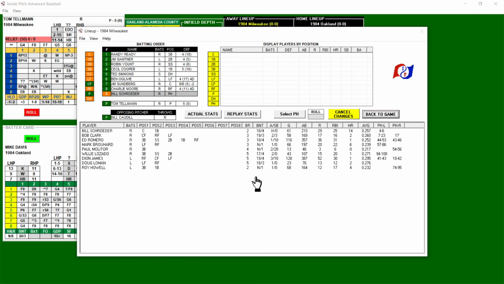All right, so, Manning was playing center. No, right? Yeah, Manning was playing center, so I need a center fielder that's not in the game. Deion James was a 4 defensively, so I think I'll go that way, because Clark was only a 1. So we'll put Deion James in center field.